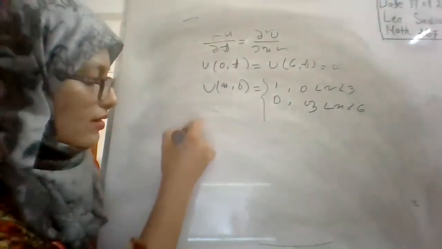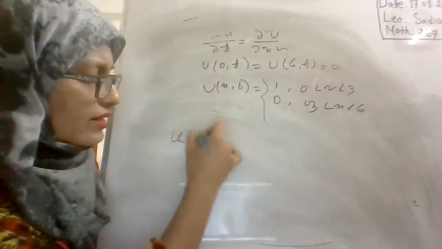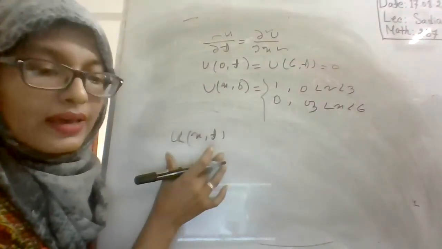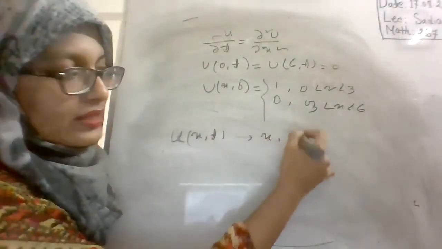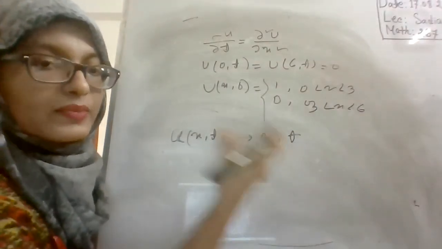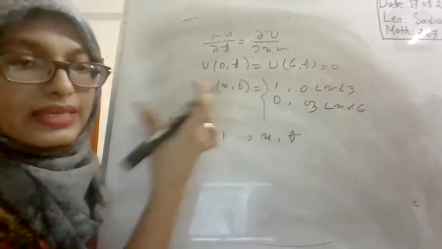Here u(x,t) represents the temperature at any point x and at time t. This is the first meaning of our problem; it is a heat equation.